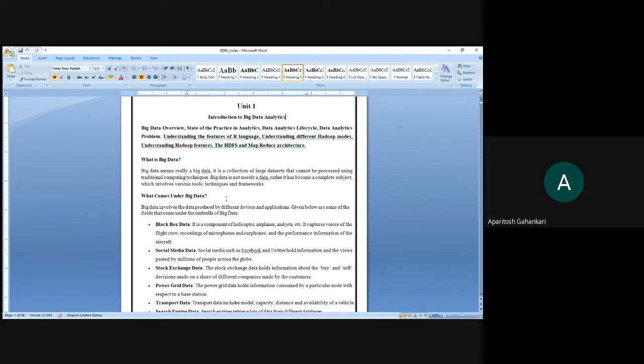Okay, so this is your unit 1. First and foremost question: what is big data? If I ask you what is big data, what are your ideas regarding that?